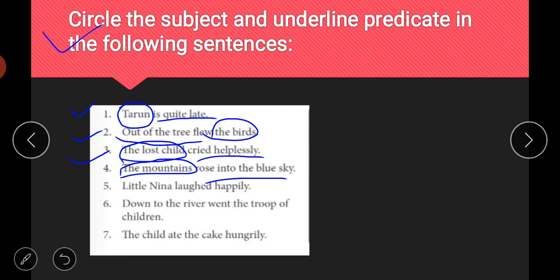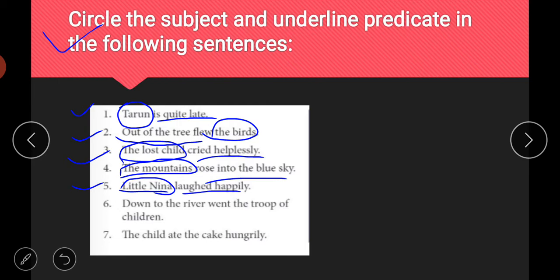Next is little Nina laughed happily. So again, name of a person is appearing in the starting of the sentence. So little Nina will be your subject. We will circle this, and laughed happily is the activity that is being done by Nina. So it will be your predicate, and we will underline laughed happily.